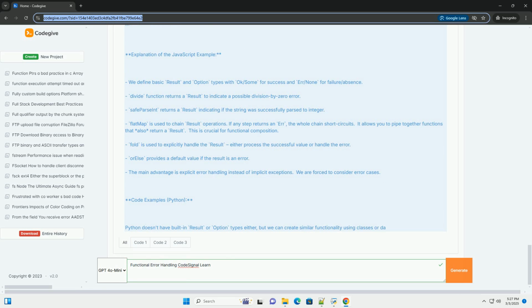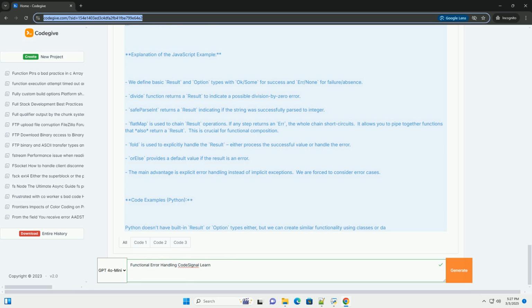We define a result class with a value, error, and isOk flag. You could use generics to make it type safe. Static methods ok and err create result instances. Map, flatMap, fold, and _else are implemented to handle success and error cases. Safe parseInt and divide functions return result instances. The main method demonstrates how to chain operations using flatMap and handle the result using fold and _else.